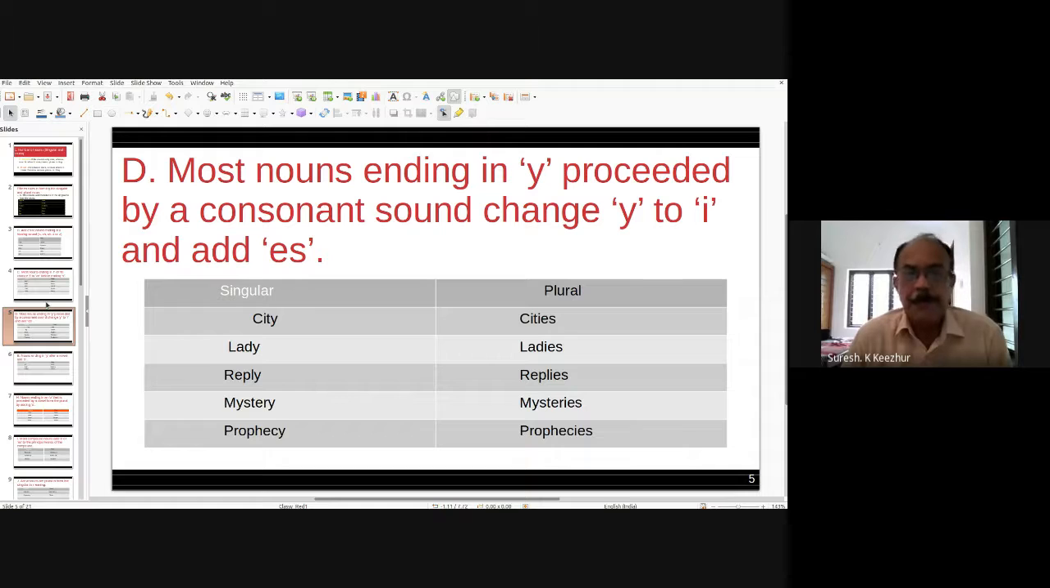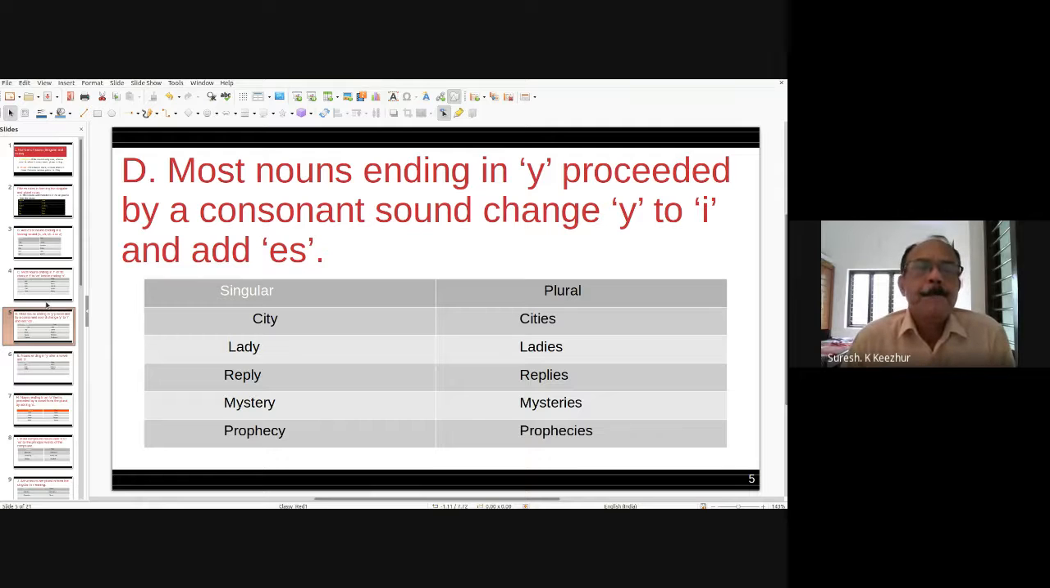For example, city. It is preceded by a consonant sound. There is a mistake: it should be "preceded", not "proceeded", a spelling mistake. Here, in city, Y is preceded by T. T is a consonant sound. In such cases, Y is changed to I and es is added. In that way, the plural of city is cities.